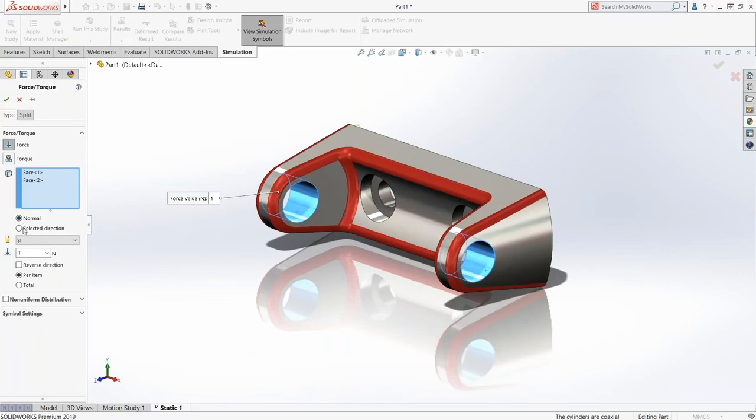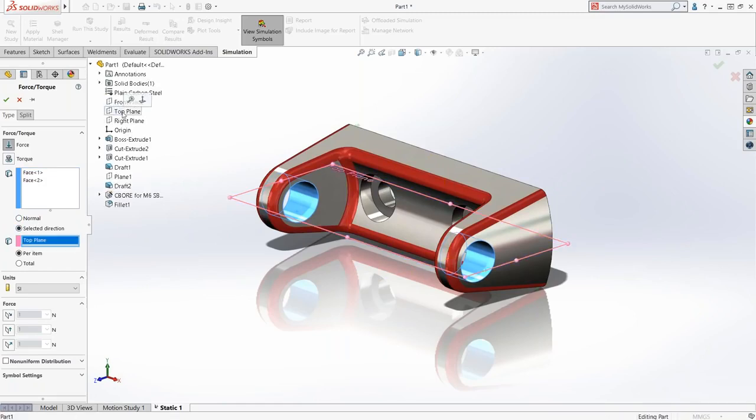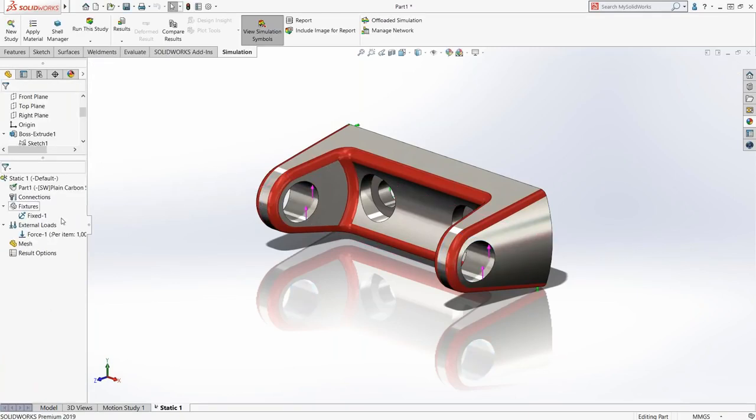It's not going to be a normal force. It's going to be in a selected direction, and I want the direction to be normal to the top plane. So I'll choose the top plane as my direction. Normal, 1,000 per item. So we get a total of 2,000. And I have my load on there. I have everything good. I hit run.